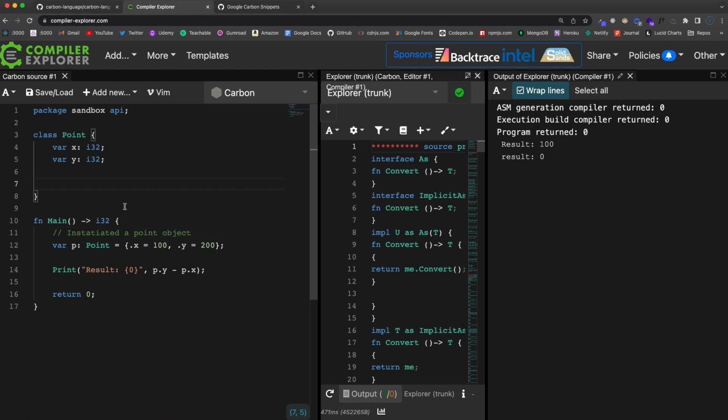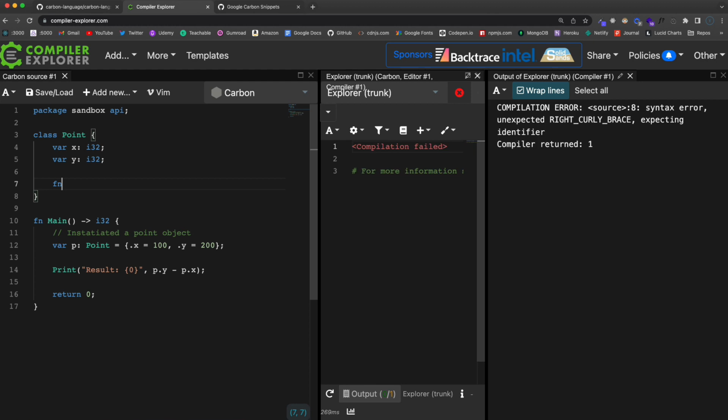So let's create a method. We're going to use the fn keyword, and let's say we want this to get the x value. So we're going to call it getX. And then I want to be able to access the properties of Point within this function. Now, in a lot of languages, you use the this keyword, okay?